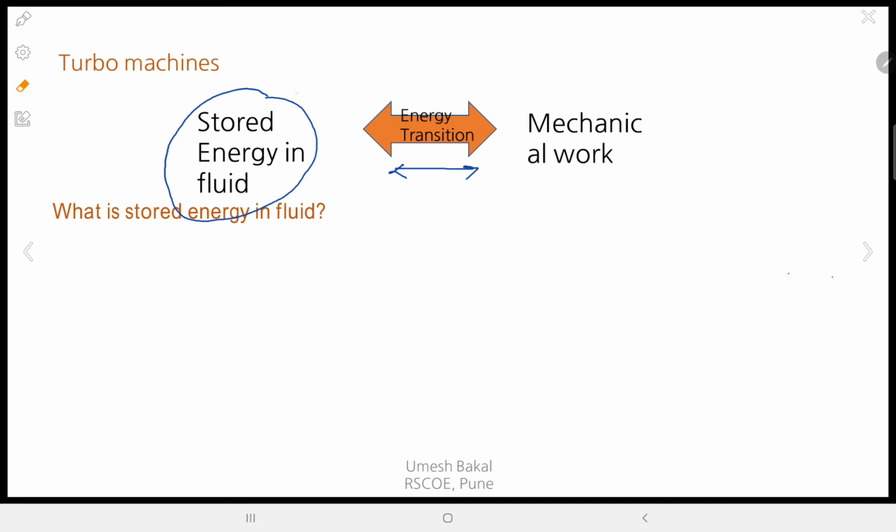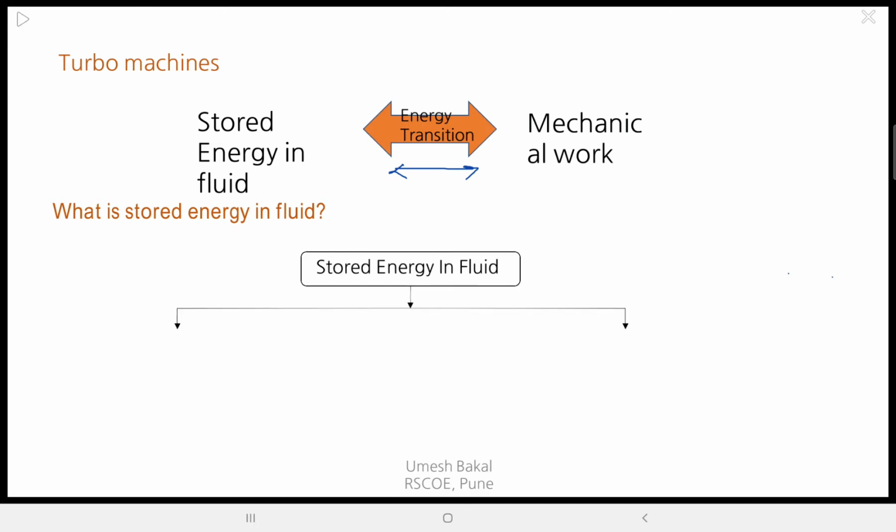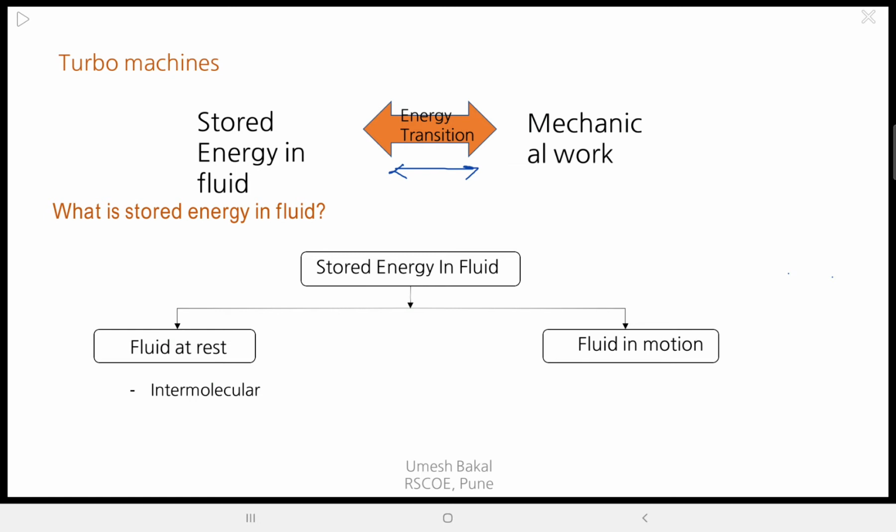Right. So let's say the fluid either can be in motion or it can be at rest. So stored energies in fluid, either the fluid may be at rest, or the fluid may be in motion.